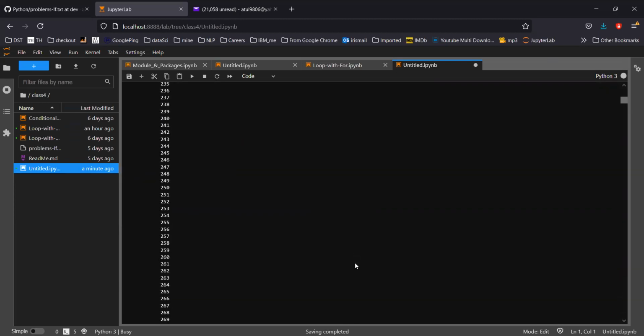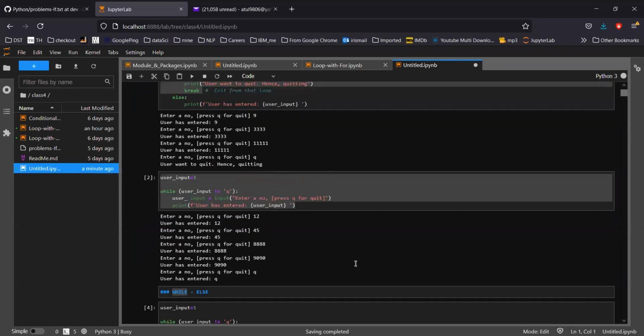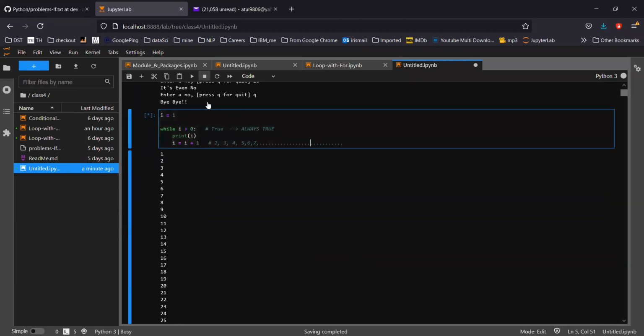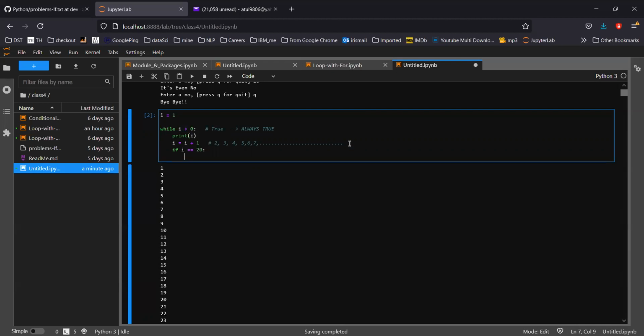It's going on, right? But you can take benefit of this as well. Suppose you have to use that kind of logic, then you have to put a break logic as well. So let me put a condition here: if i double equal to 20, break.